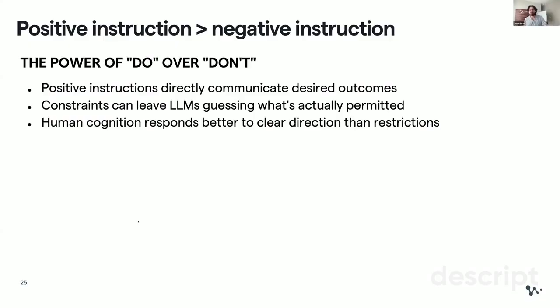It's basically do's over don'ts, right? The positive instructions directly communicate the desired output. Negatives are constraints that can leave LLMs guessing what is actually permitted. It's also similar to human cognition, where we respond better to positive directions than negative ones. If I say, don't think about the pink elephant, right? You immediately start thinking about the pink elephant. It requires multiple steps of cognitive operation in order to execute a negative.